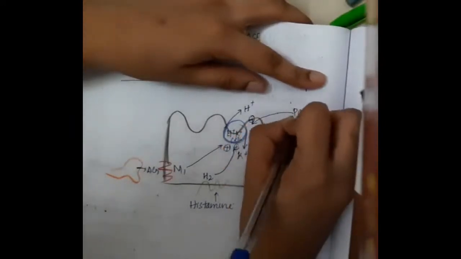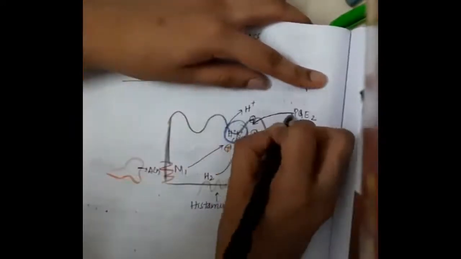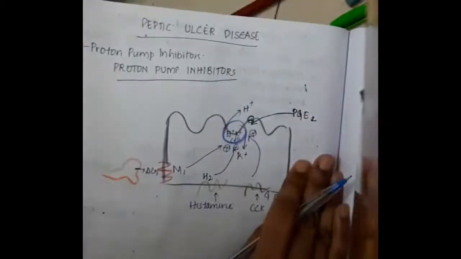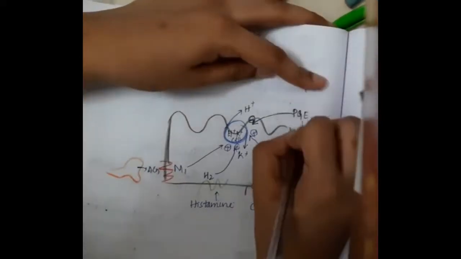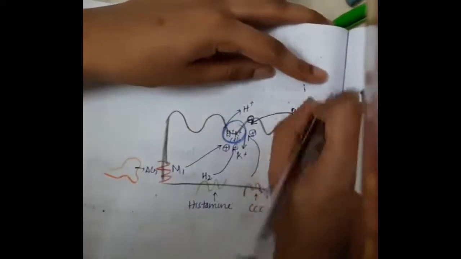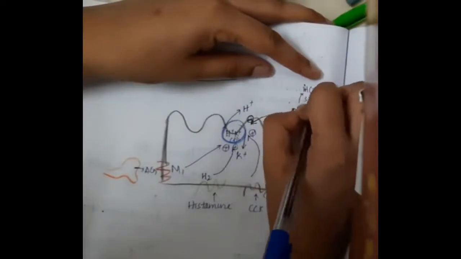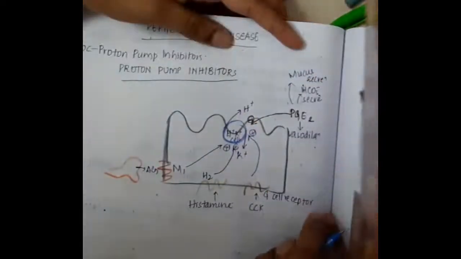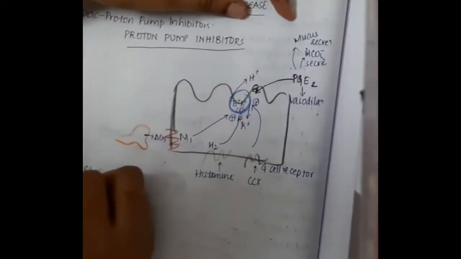Whereas the chemical prostaglandin E2 will inhibit H plus K plus ATPase. Prostaglandin E2 also causes vasodilatation, bicarbonate secretion, and mucus secretion.